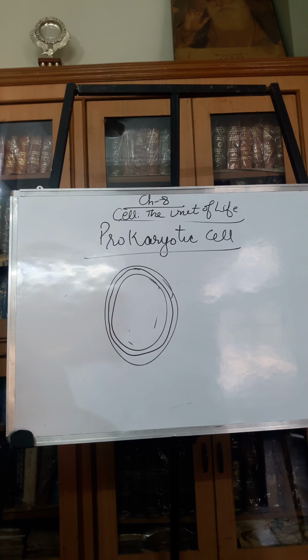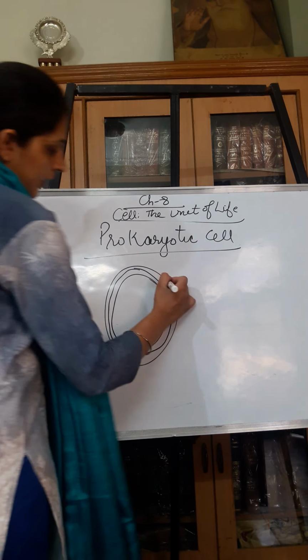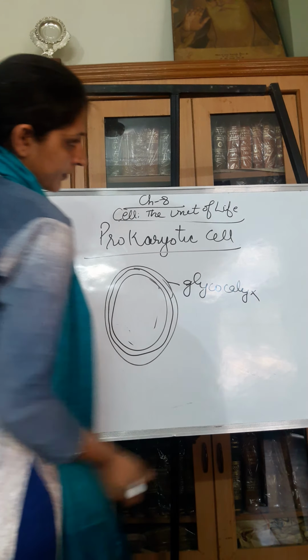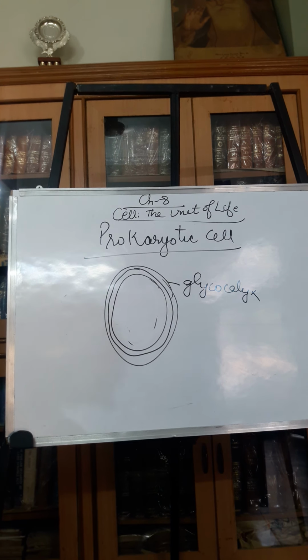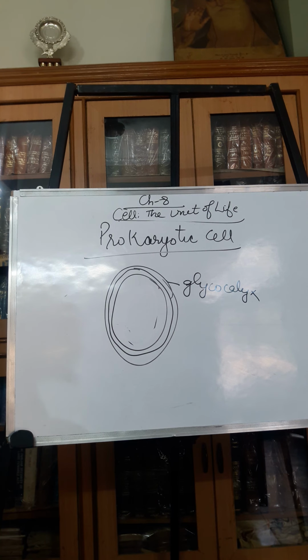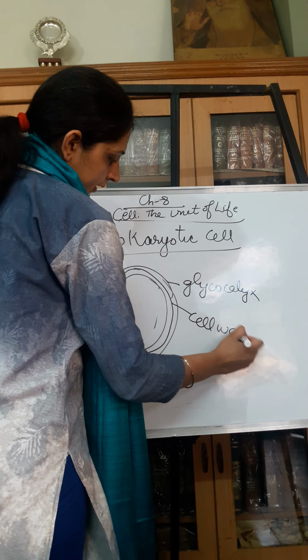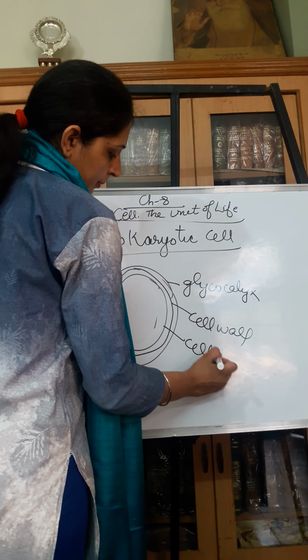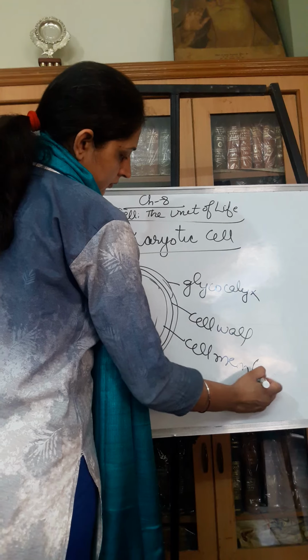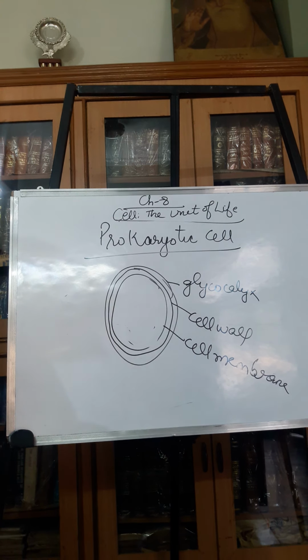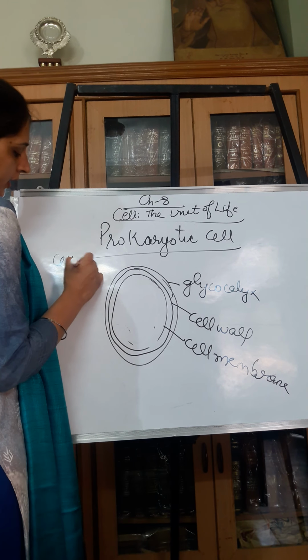The outermost layer is the glycocalyx, followed by the cell wall and then the plasma membrane. This is the cell envelope inside the prokaryotic cell.